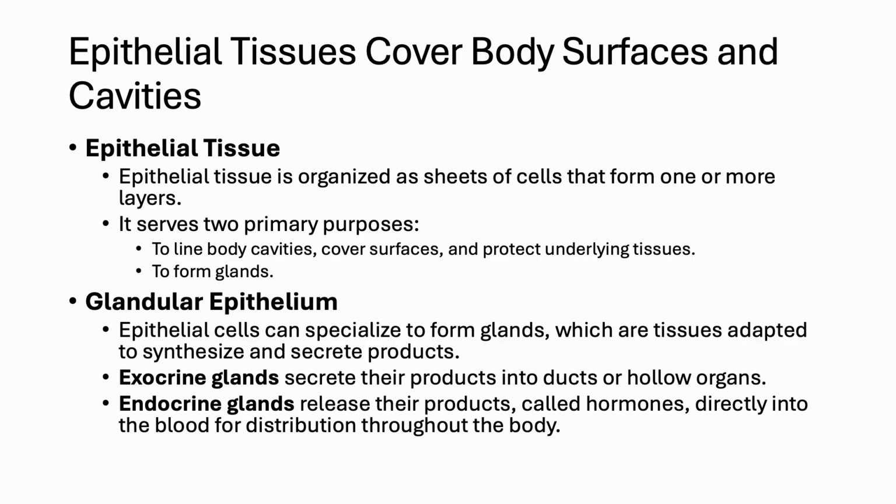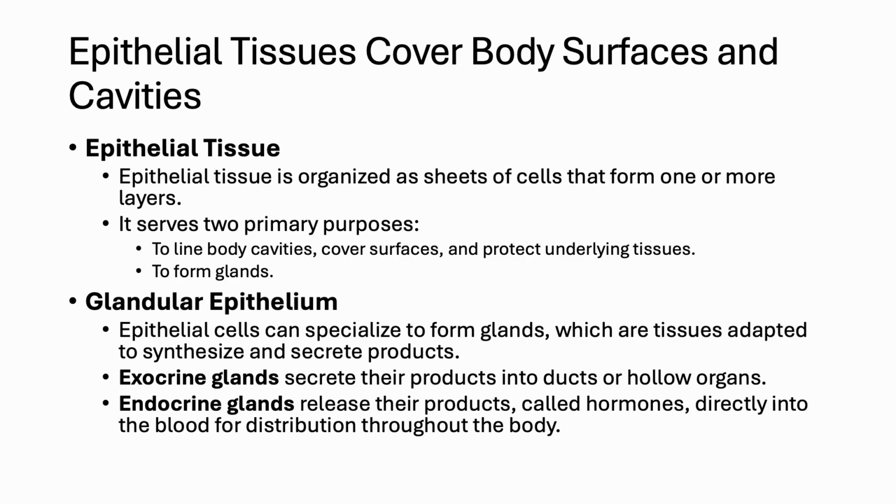Epithelial tissues form continuous sheets of cells that line body surfaces, cavities, and passageways. They play two critical roles: protecting underlying structures and forming glands. Protective epithelia act as barriers, shielding tissues from injury, pathogens, and dehydration. Glandular epithelia are specialized for secretion, producing substances that help regulate body function.